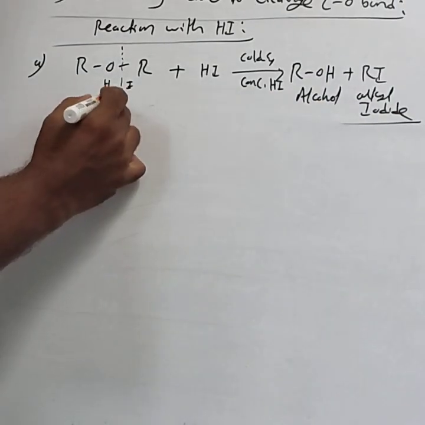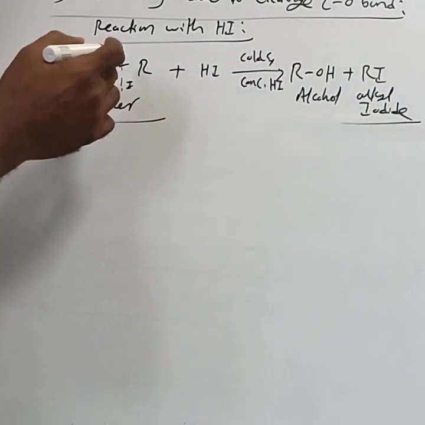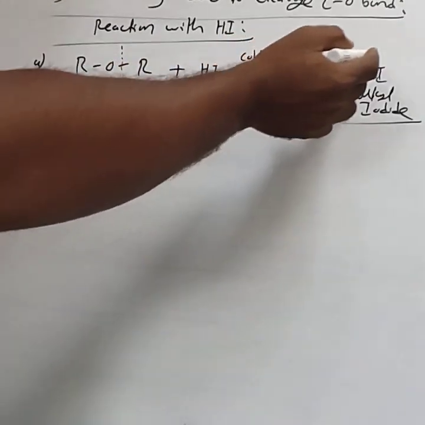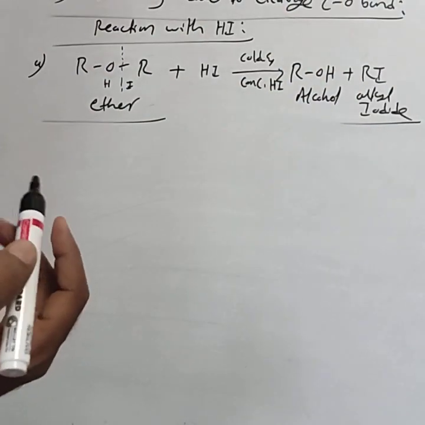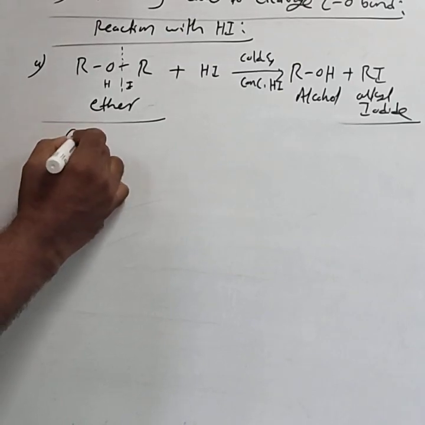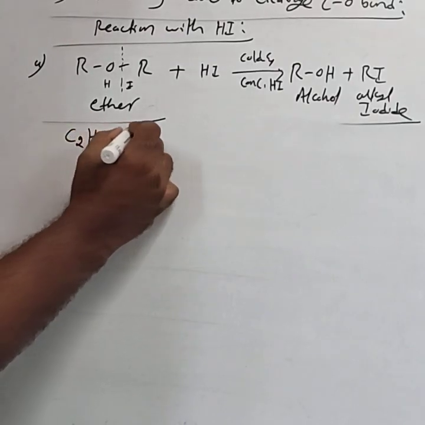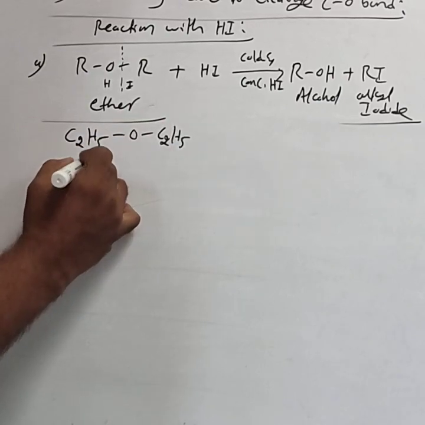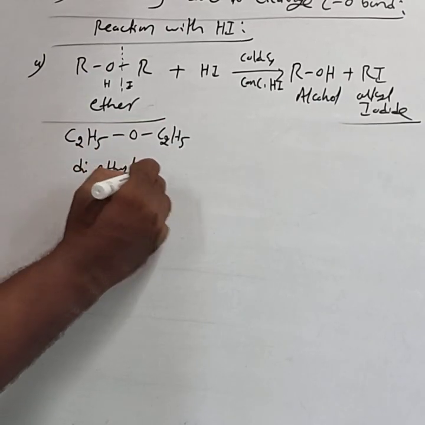Ether reacts with cold and concentrated HI, and alcohol and alkyl iodide are formed. For example, take C2H5OC2H5, this is diethyl ether.